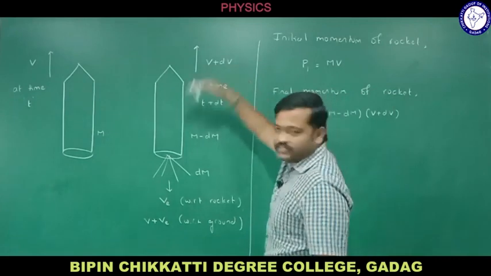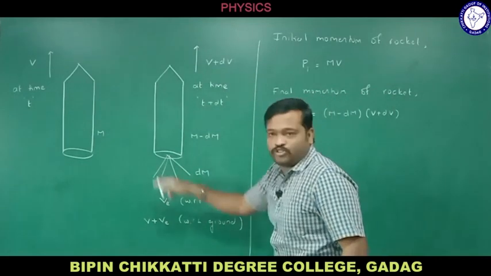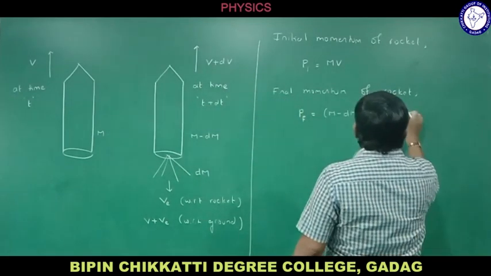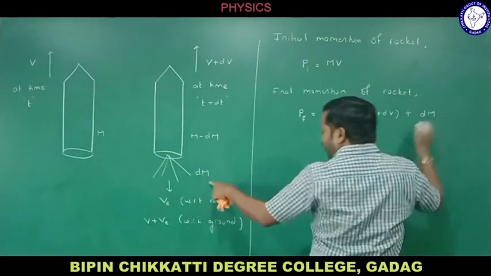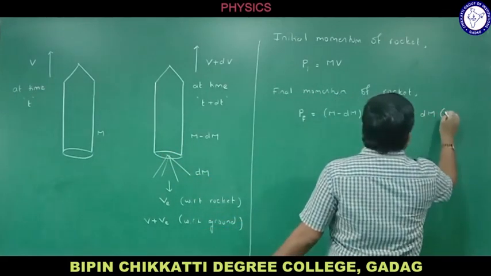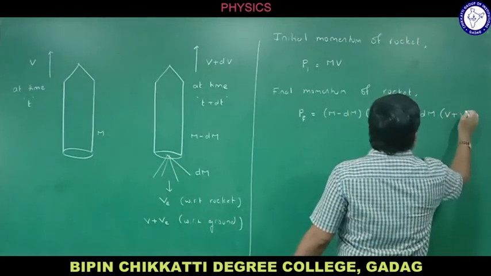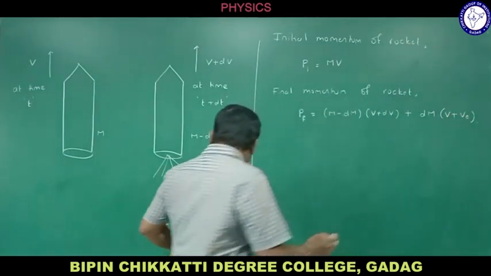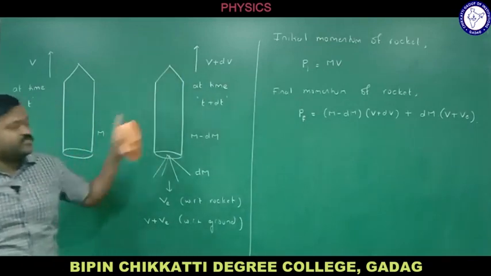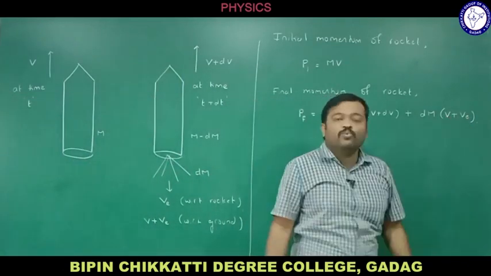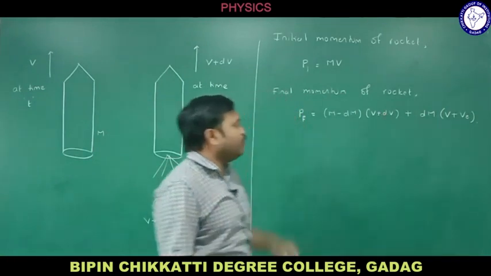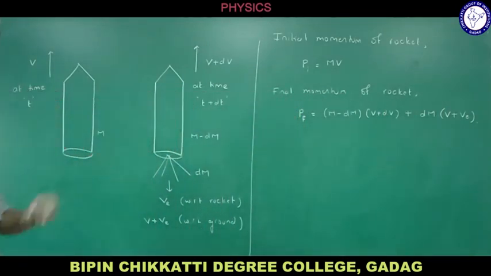Plus, what is the mass which is coming outside? dm. And what is its velocity? We are considering everything with respect to ground, so the velocity is v plus ve. So this is the final momentum of the rocket.